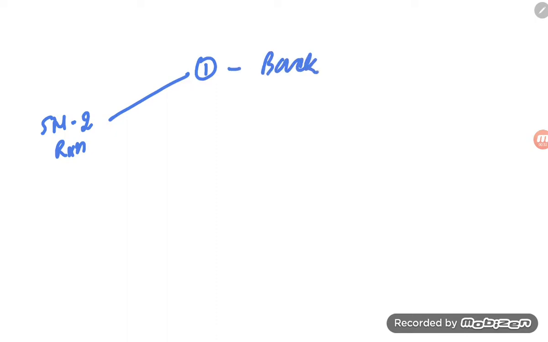Firstly, try to understand the SN2 reaction, student. In an SN2 reaction, a backside attack is there. What is the point in this?